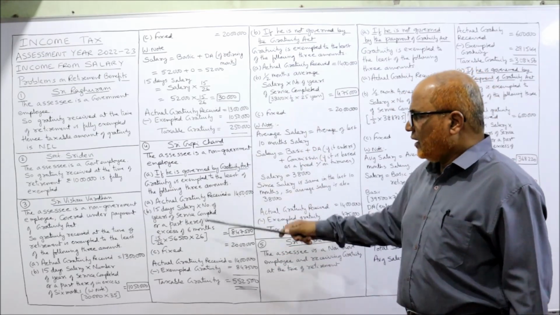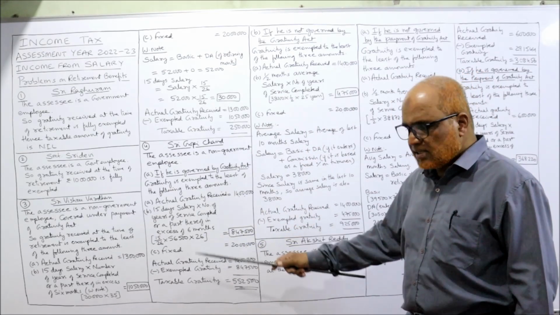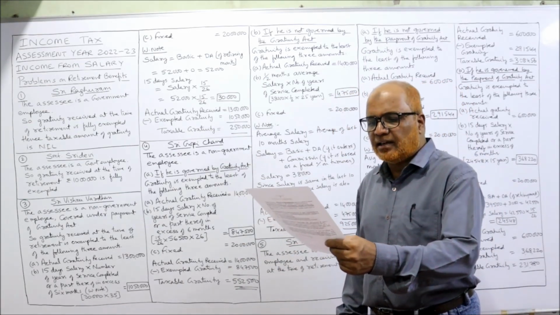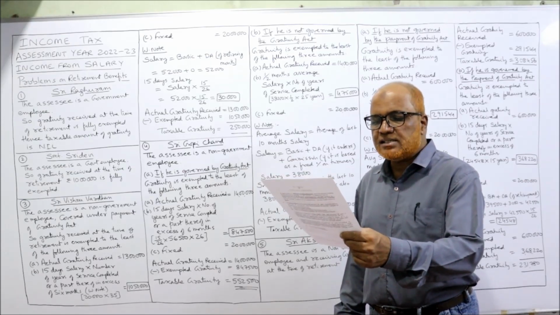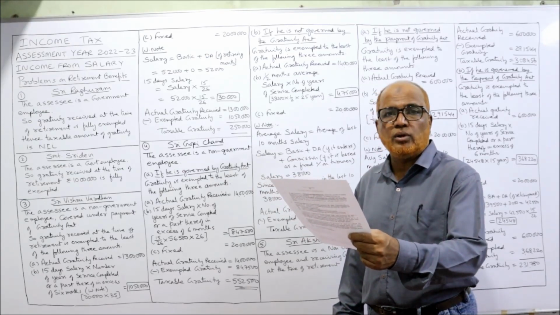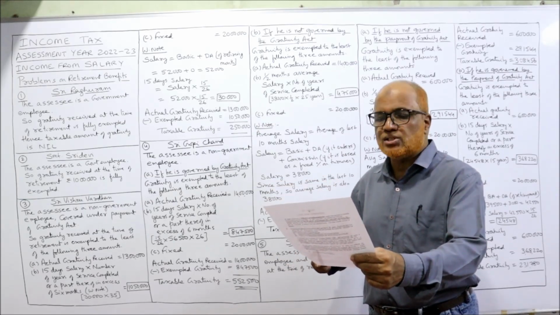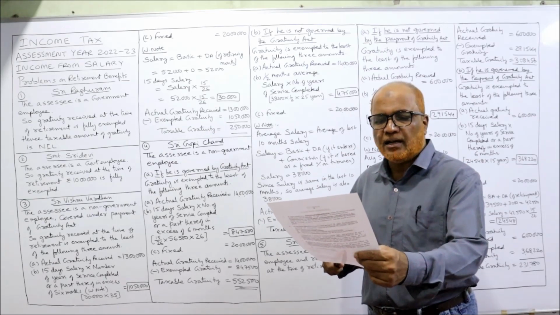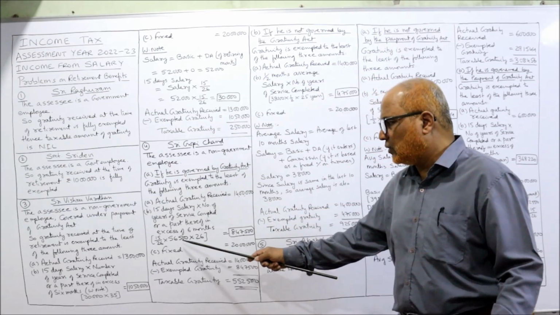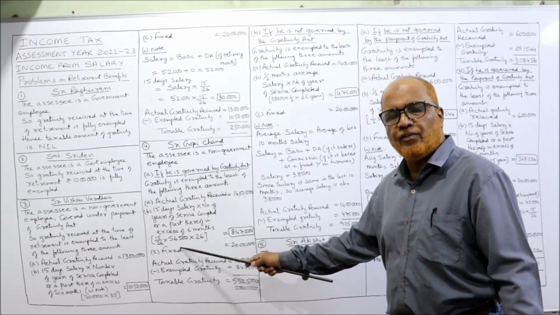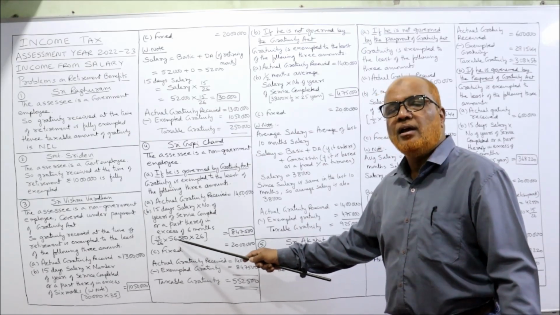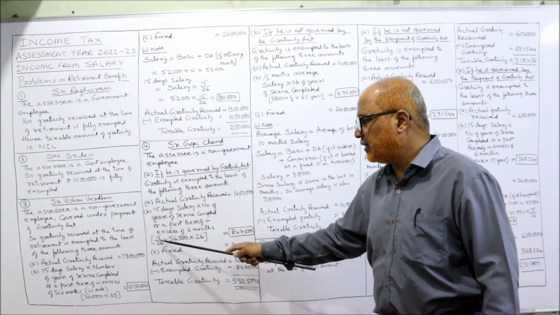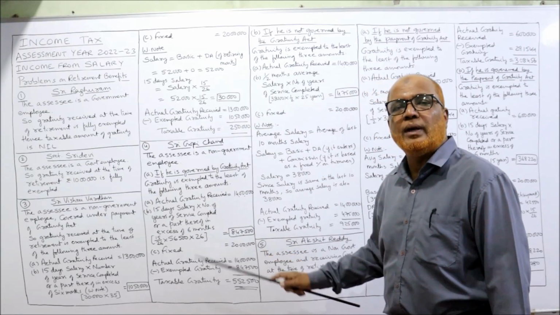Now, in this case, what is the salary? Basic salary 38,000 and the DA is 18,500. DA we should include. We should not take into consideration CCA and HRA. Ignore them. Only take DA and basic. 38,000 plus 18,500, you will get 56,500. If you add up basic plus DA, you will get 56,500 into 15 by 26, as I told you in the previous problem. 15 days salary: 15 by 26 into 56,500, into 26 years.